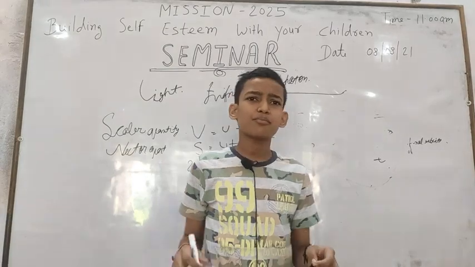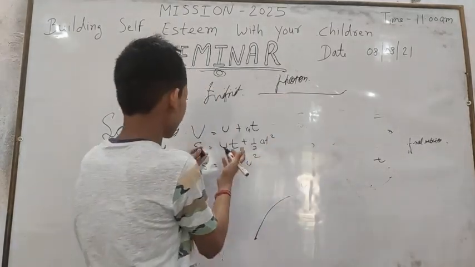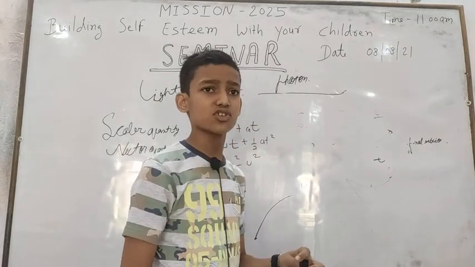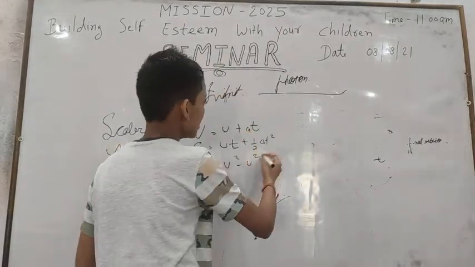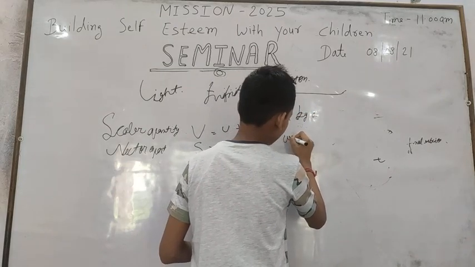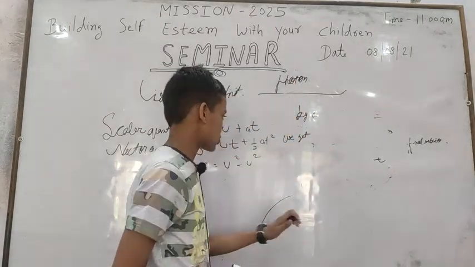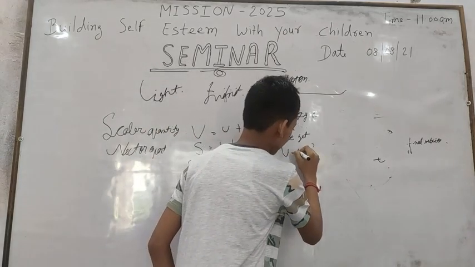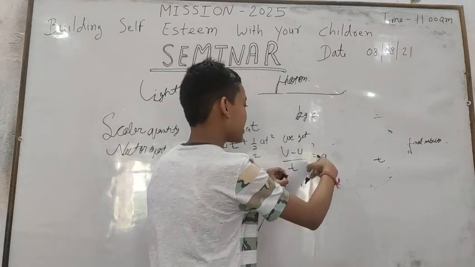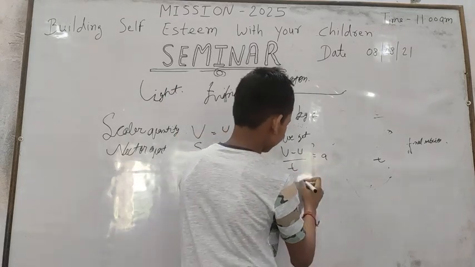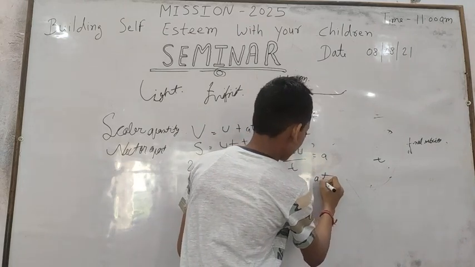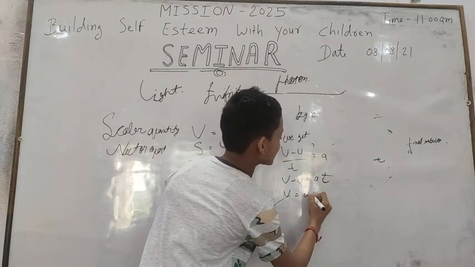Let's prove by mathematical method how these equations come. It is also called the derivation of the three equations of motion. First equation: by acceleration we get the first equation of motion. Let's take v minus u upon t is equal to a. By transferring t to the other side, v minus u is equal to at, and v is equal to u plus at.